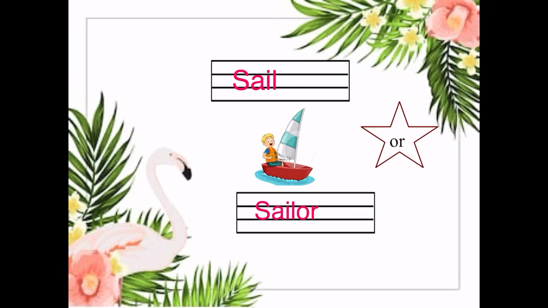Now we have the word sail and the word sailor. Of course, they are not the same. The difference between them is, number one, it is a verb, and the second one, it is a noun. Ahmed is a sailor. He sails from one place to another to buy or sell many things.